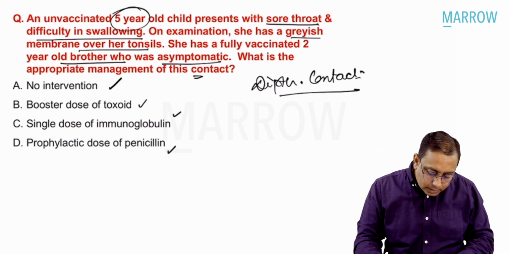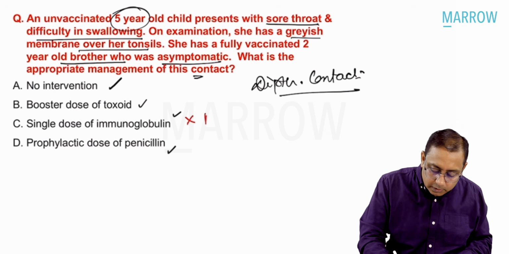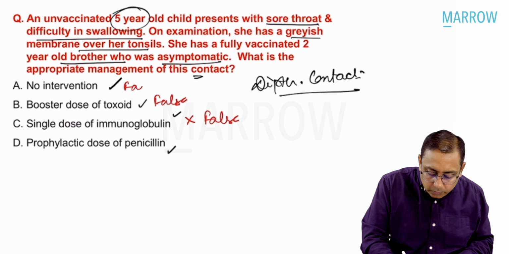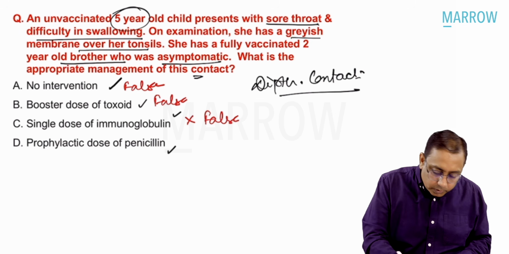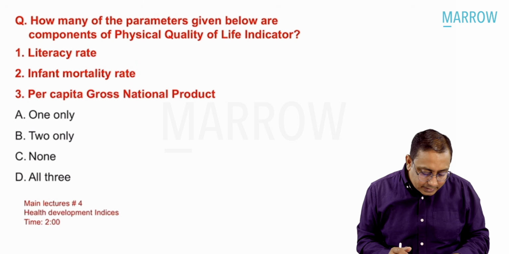So what is the best answer you would like to mark over here? We are supposed to give immunoglobulin, wrong answer, false answer. Booster dose is also a false answer. No intervention is also a false answer. What is the best answer? You would like to give them prophylactic dose of penicillin.